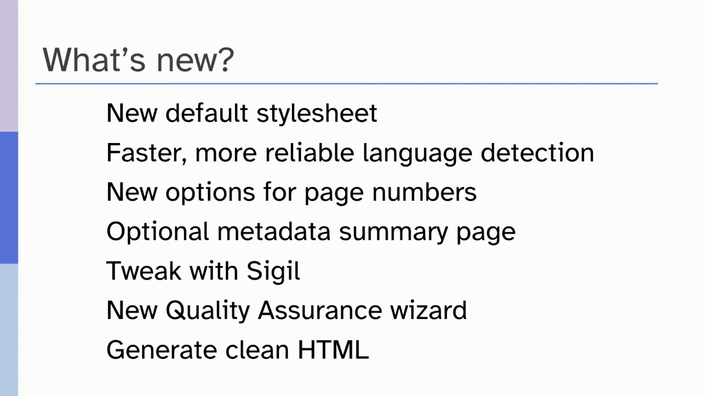The optional metadata summary page, and then some workflow steps. If you're working in a department that maybe is either using the tool or considering using the tool, this part of the webinar might be especially useful to you to learn how you can do some post-production tweaks using the Sigil tool and use the quality assurance wizard that's now built into the tool, making it all really a kind of one-stop solution to be able to go right from a word processor to a finished file. Then we'll do a final stop looking at how we can generate clean HTML with this tool as well.